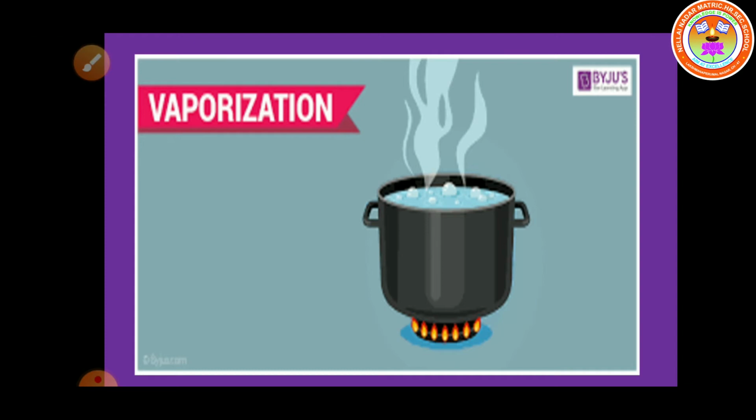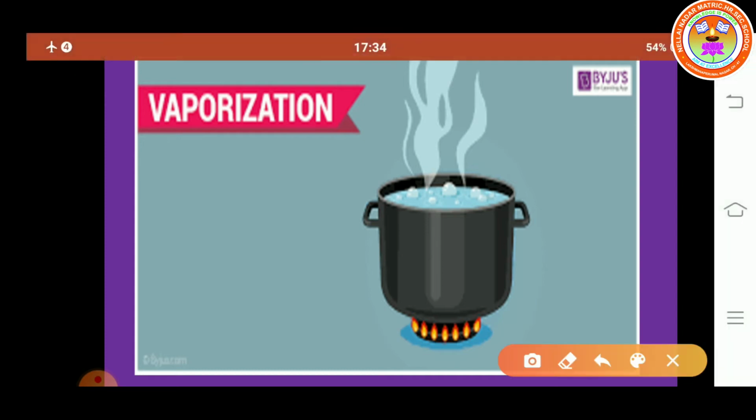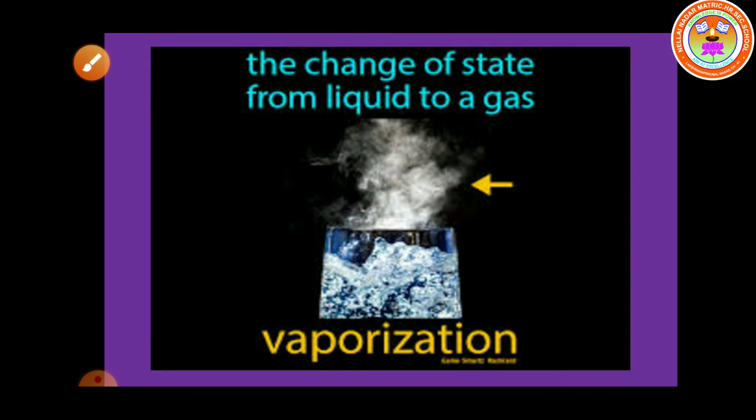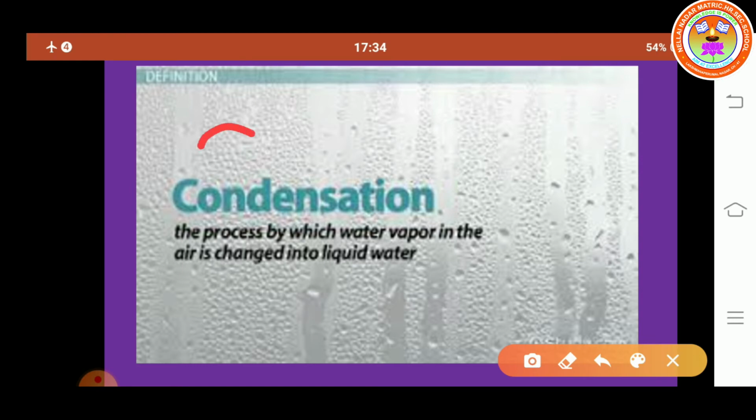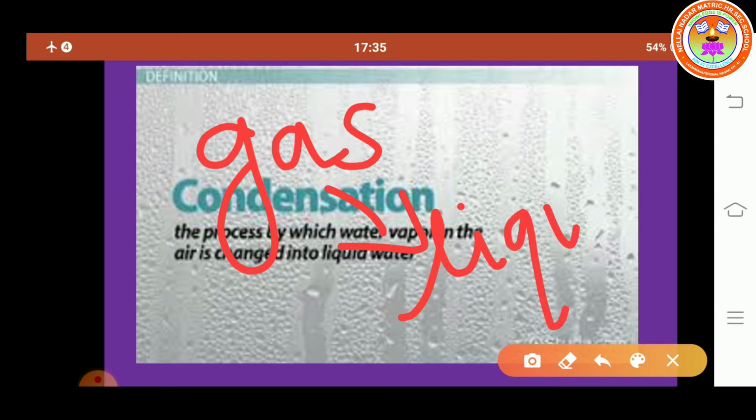Next, vaporization. In the vaporization process, liquid is converted into gaseous state. So what is vaporization? The change of state from liquid to gas is called vaporization. Next we move on, condensation. What is condensation? The change of state from gas to liquid is called condensation.